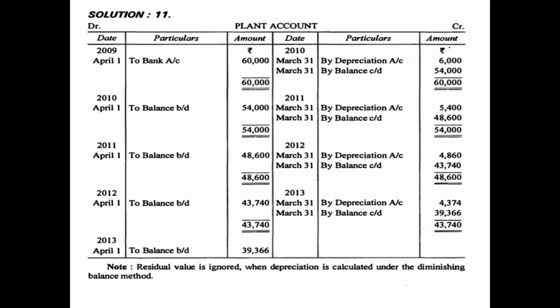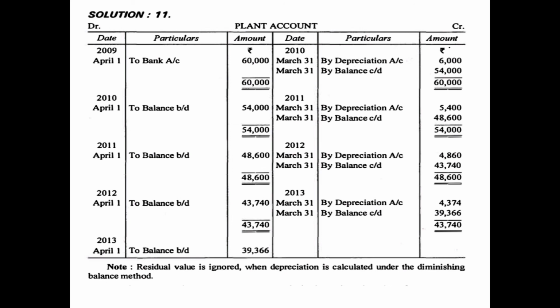Again, plant is also an asset, so we know the rule will be the same. Anything which increases the value of plant or asset will be shown on the debit side, and anything which reduces the value of plant or asset will be shown on the credit side. So as you can see, on 1st April 2009 plant was purchased, that means plant value has increased. So on the debit side we have shown to bank account 60,000.